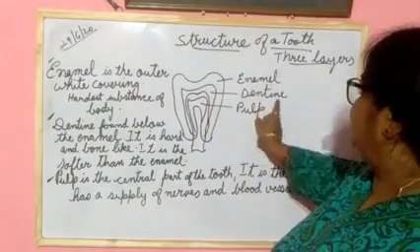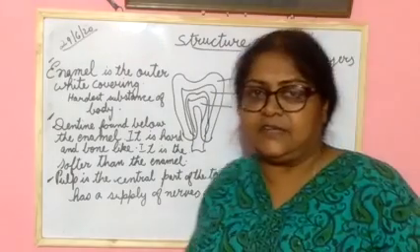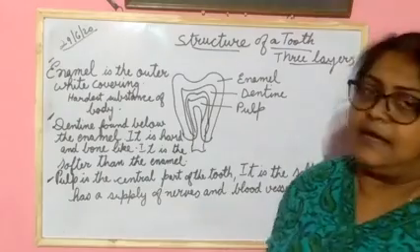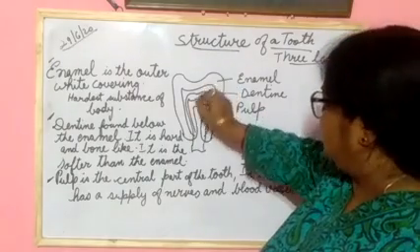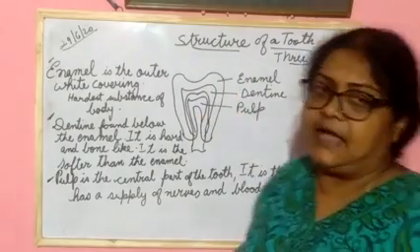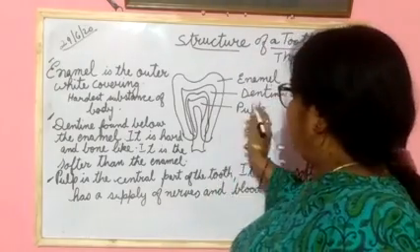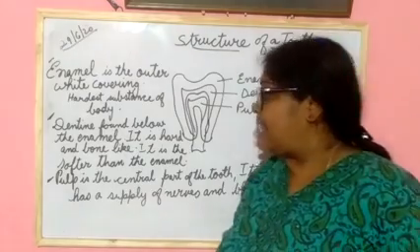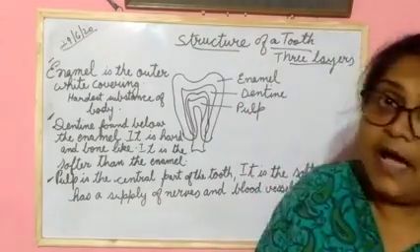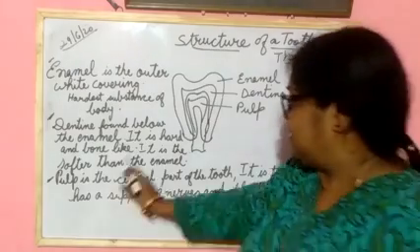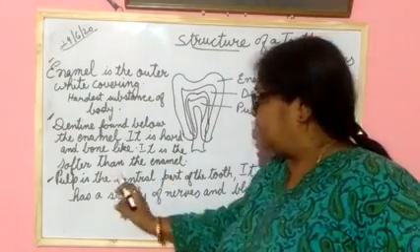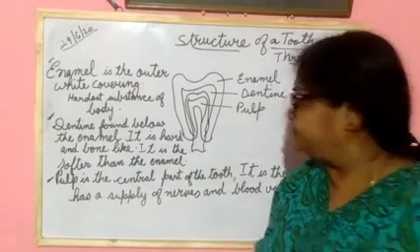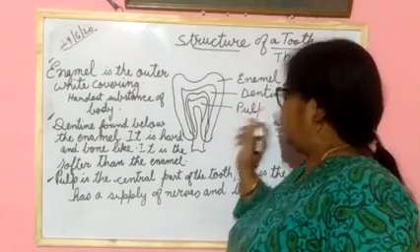Next part is what? Dentine. Dentine is found below the enamel, and it is hard and bone-like. It is softer than the enamel. Understood? This is about the dentine.